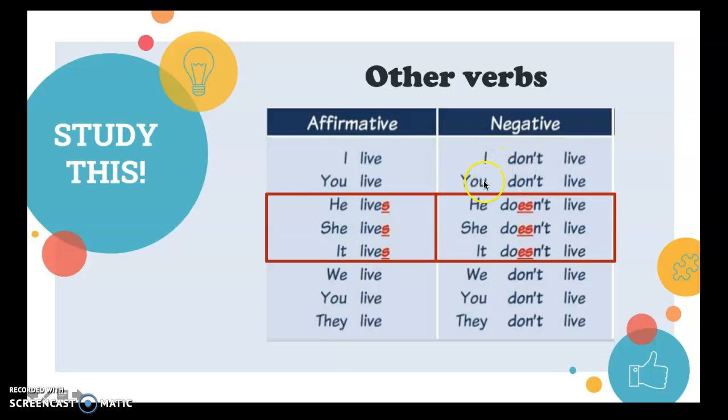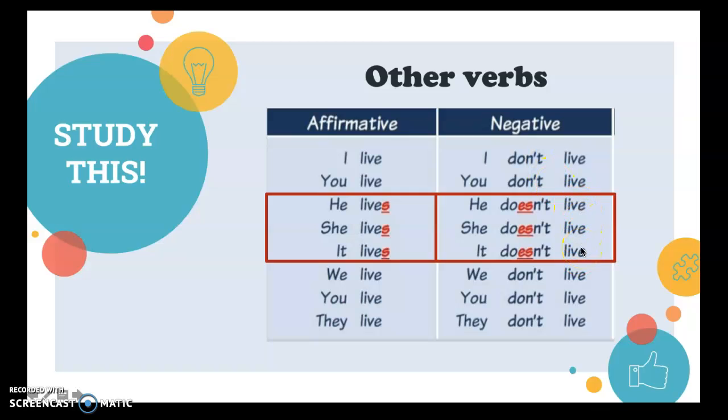For I, you, we, and they, we are going to use the auxiliary don't. But when you have he, she, and it, we have to use doesn't. And look at the verb. The verb has no S. So we use the verb in the base form.